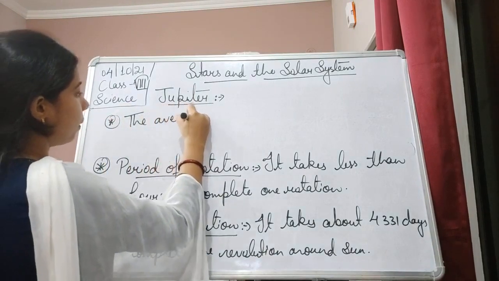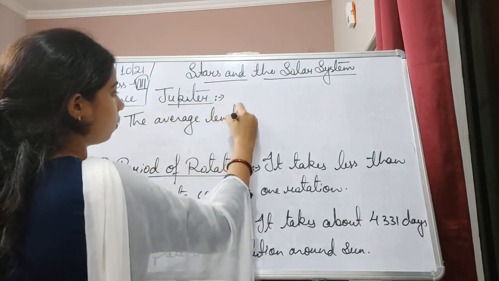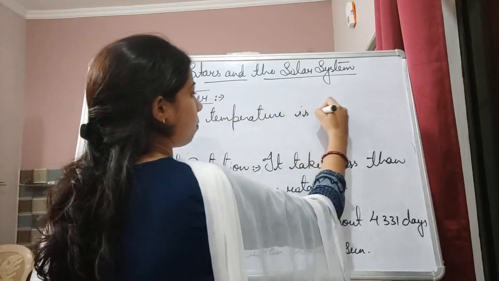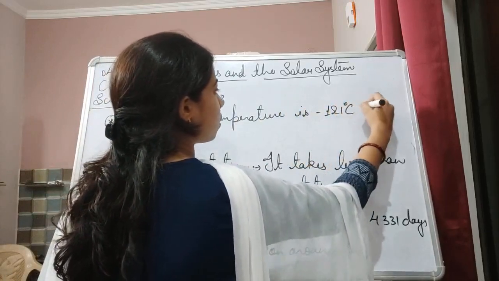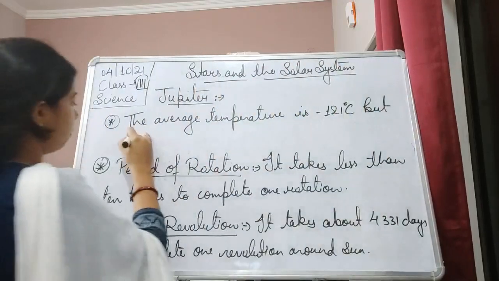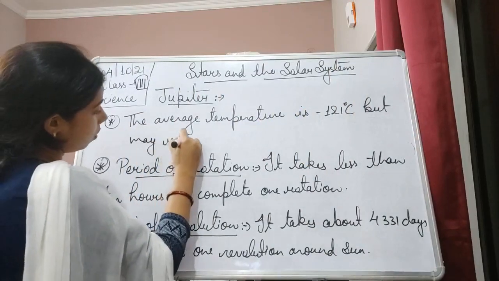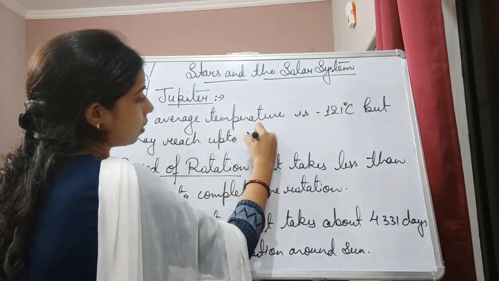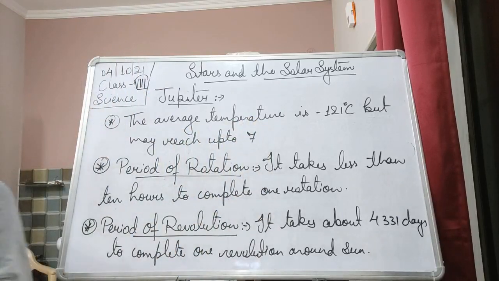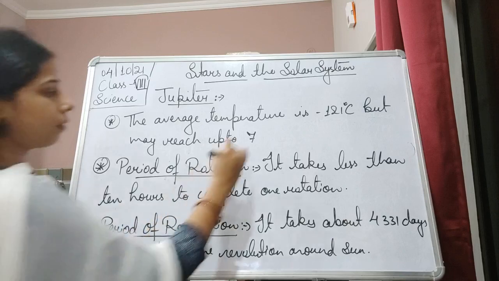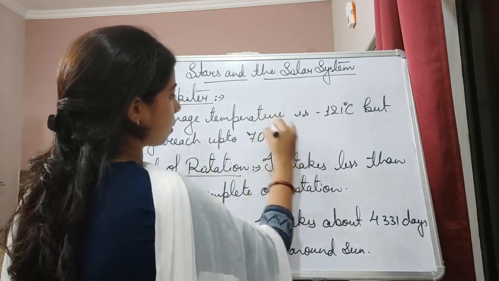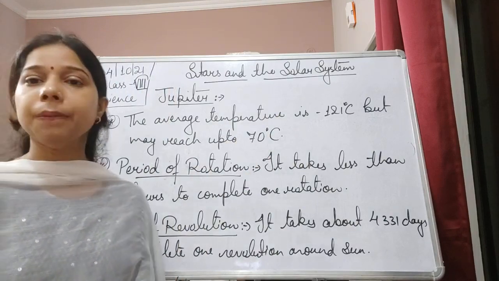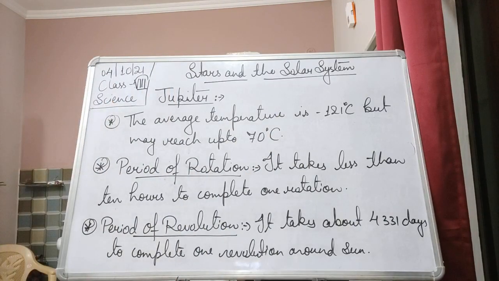The average temperature is -121 degrees Celsius, but it may reach up to 75 degrees Celsius, or 70 degrees Celsius. It may reach up to 75 to 70 degrees Celsius, that is the average temperature.